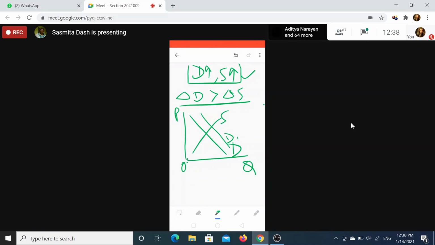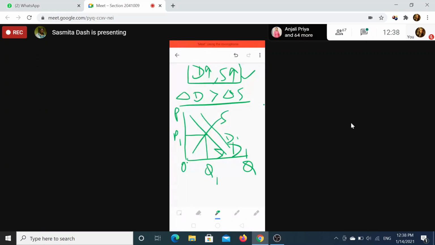Otherwise, you can put a direct line and write D and D1. The original one is D, here it is D1. You will get a new supply curve also. This is your original price and original quantity, which we can put as P1 and Q1, or P and Q.